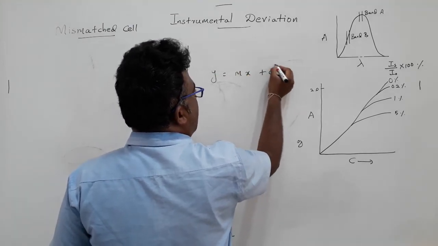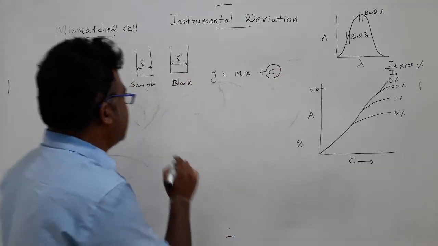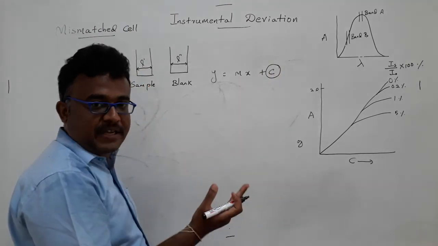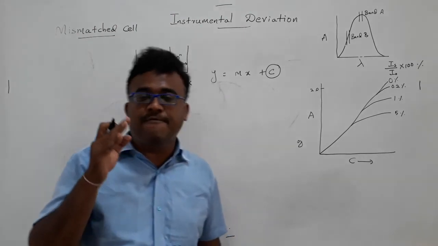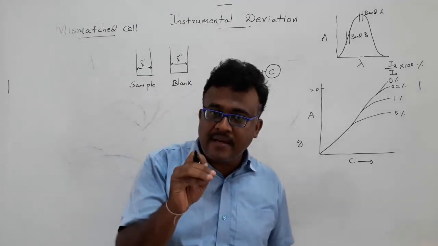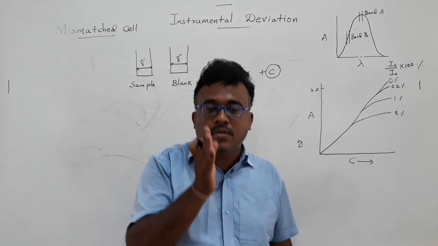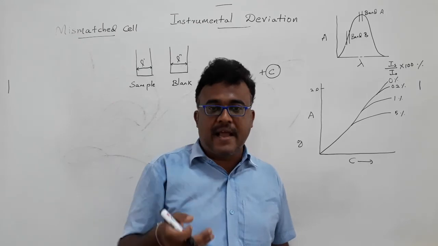If there is a mismatched cell, you will get an intercept. Usually, in the verification of Beer's law, at zero concentration the absorbance should be zero. That means the line should start from zero.